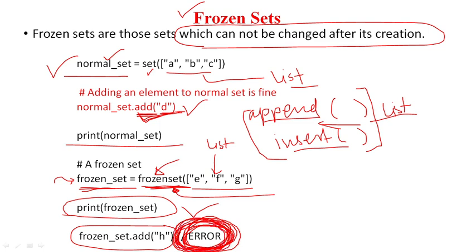You have to always keep in mind that a normal set can be easily modified. It can be changed, and we can add elements to a normal set. But in the case of a frozen set, adding elements is not allowed and deleting elements is not allowed. This is a special type of set.